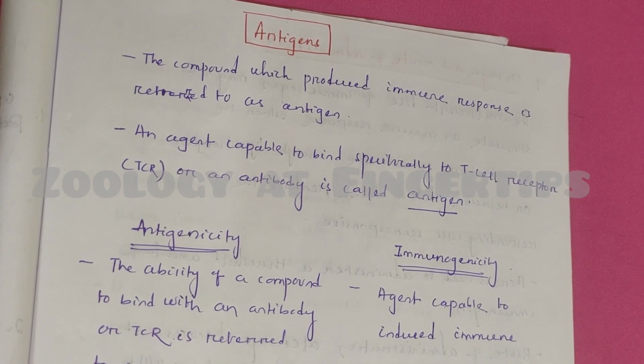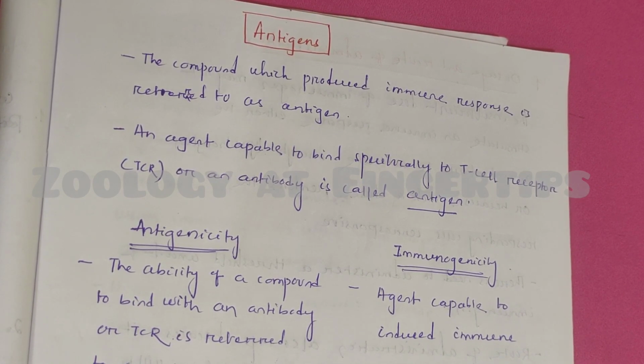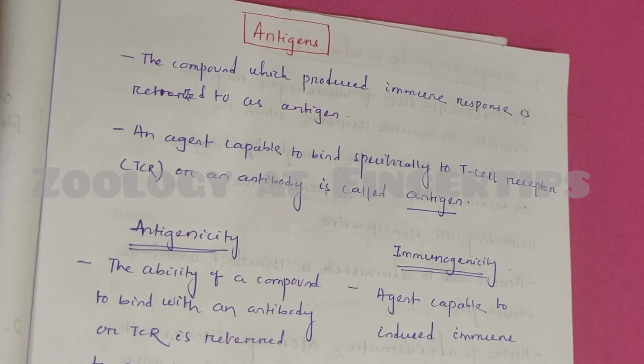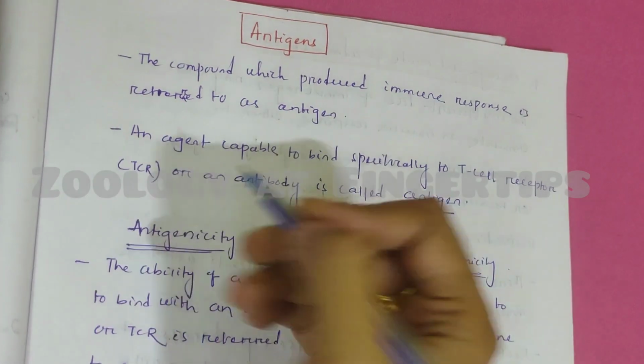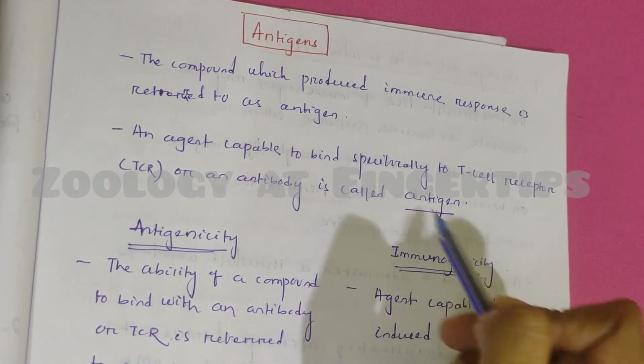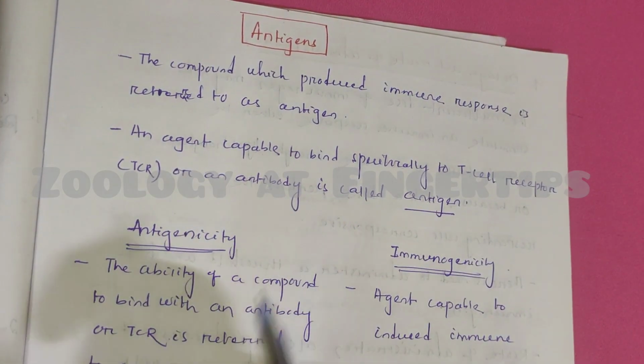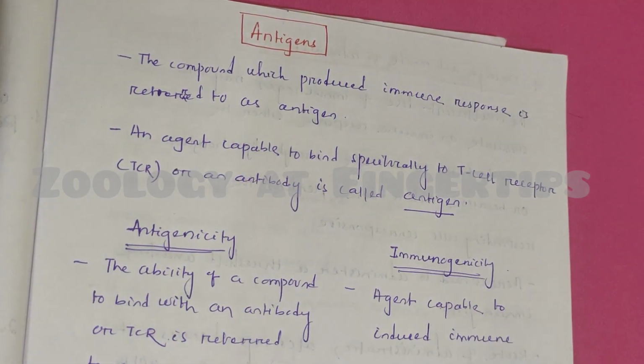So what is antigen? Antigen is any agent or compound that produces an immune response. In other words, antigens are agents capable of binding specifically to a T cell receptor, that is TCR, or an antibody. There is a distinct difference between antigen and immunogen.